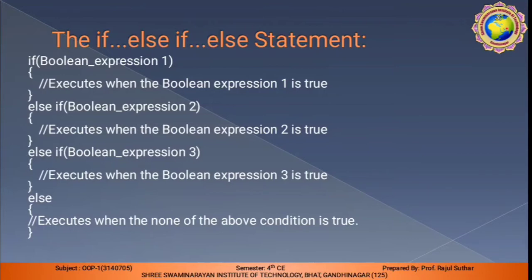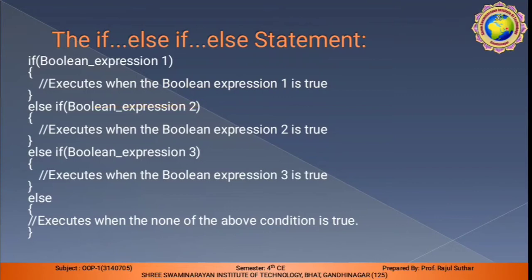The multiple if else can be written by using this syntax. In the bracket is a Boolean expression, which may be true or false; its value has two states, true and false. So the first condition will execute, and if the statement becomes true, then this execution will perform the first expression. Else if covers the next condition.